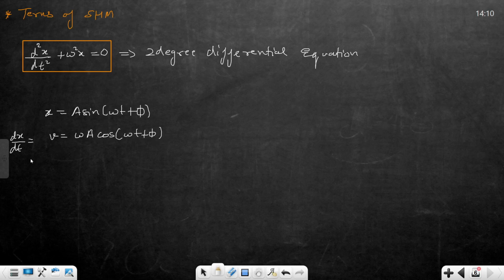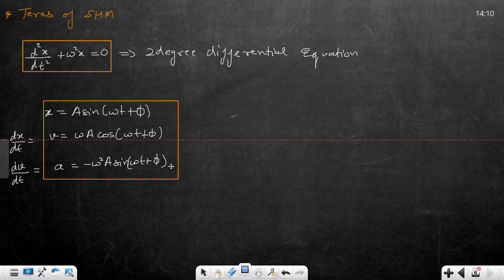Clear? Now when you differentiate velocity with respect to time, what you will get? You will get acceleration. So when you differentiate this one, again the omega will come out. Now the cos will convert into minus sign. So this will become minus omega square a sin(omega t plus phi). Clear? So these equations you have to learn. ये याद करनी पड़ेंगी, बच नहीं सकते इससे. ठीक है? X is equals to a sin(omega t plus phi), v is equals to omega a cos(omega t plus phi), and acceleration is equals to minus omega square a sin(omega t plus phi).